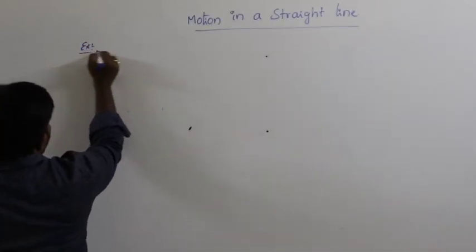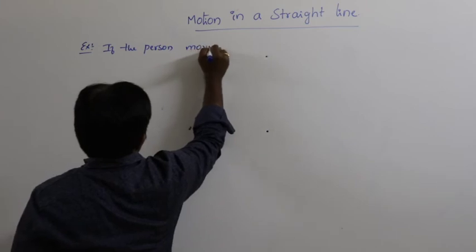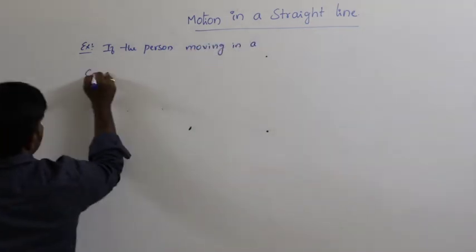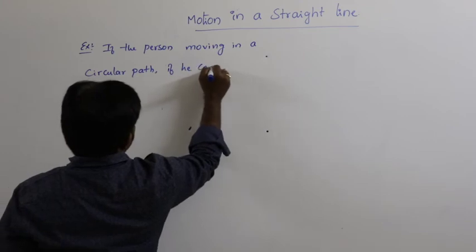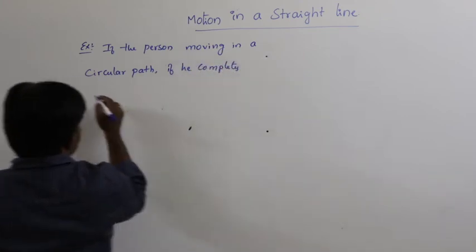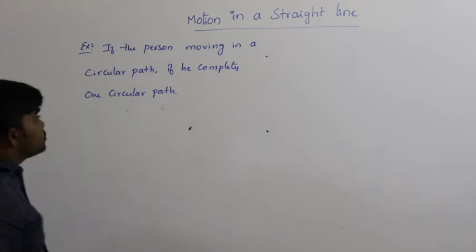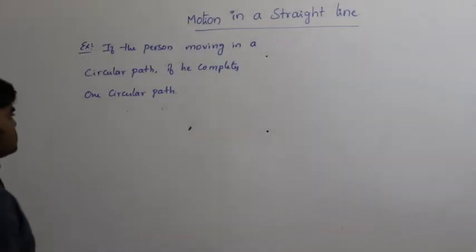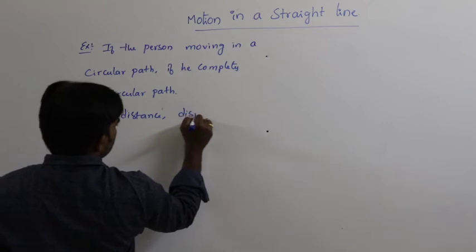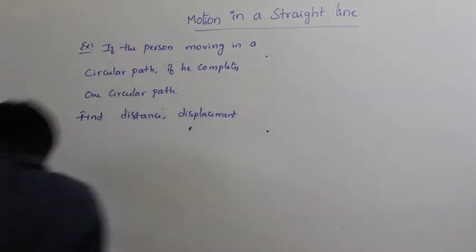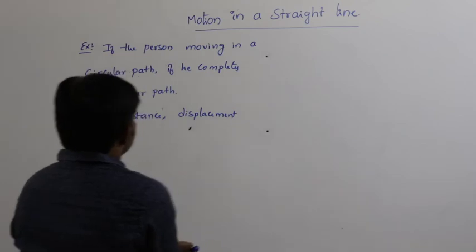Next example. If the person is moving in a circular path, if he completes one circular path, then find the distance and displacement.